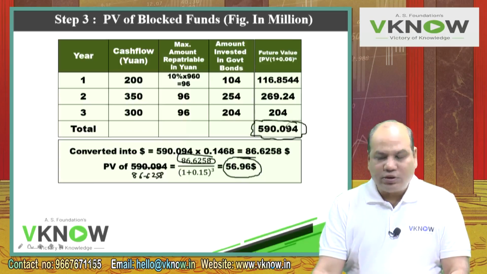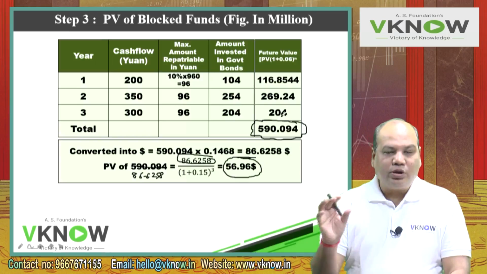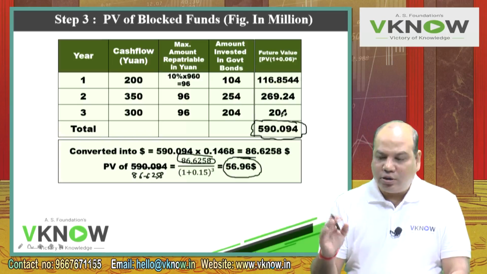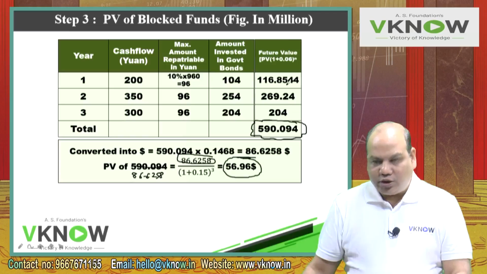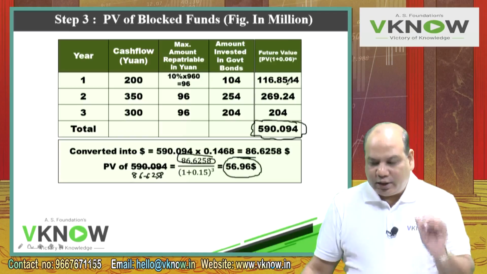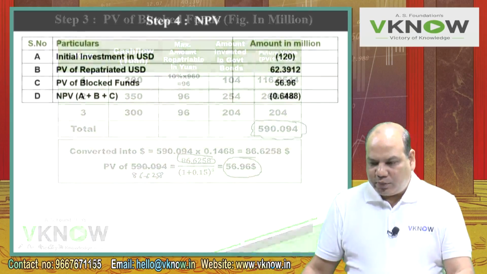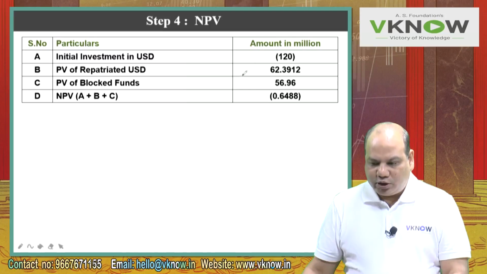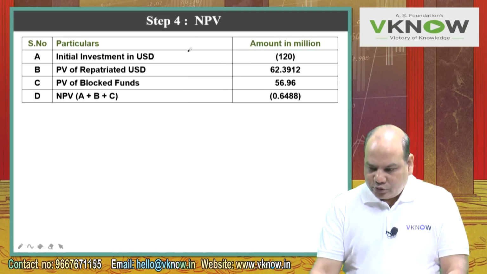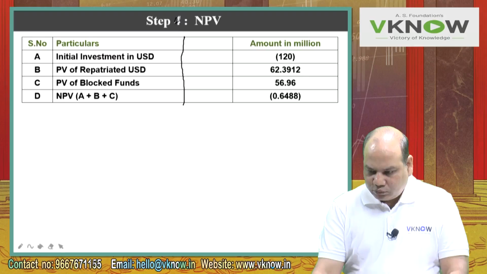So now we have got answers ready. We have got the initial investment amount. We have got the cash flow of repatriated dollar. We have got cash flow of blocked fund also. So bring them together and check what is the net present value. So my step number 4 will be NPV. First 3 working notes will bring together now, that is working note number 2, 3 and 4. Calculation of NPV, step number 5.